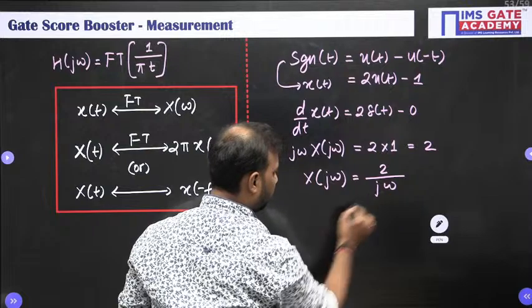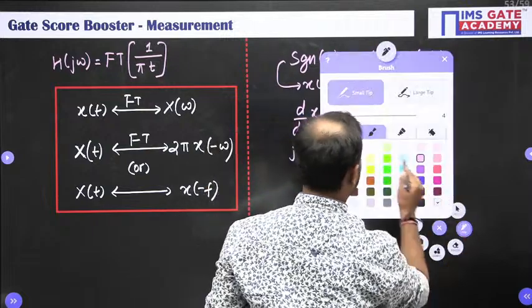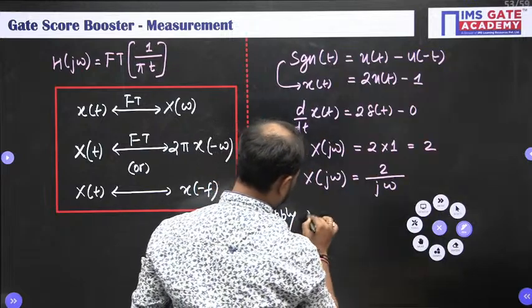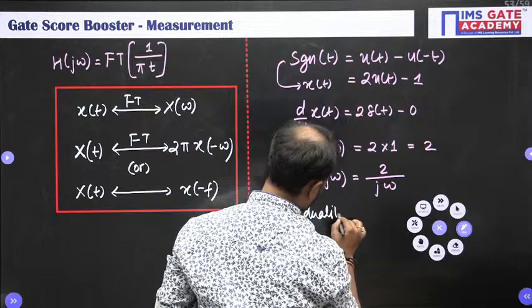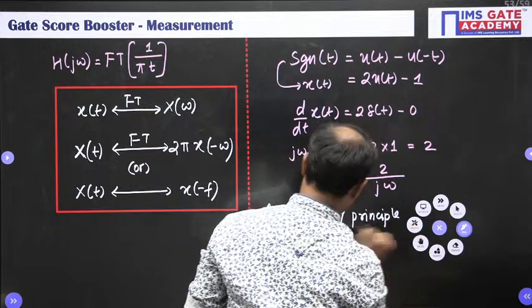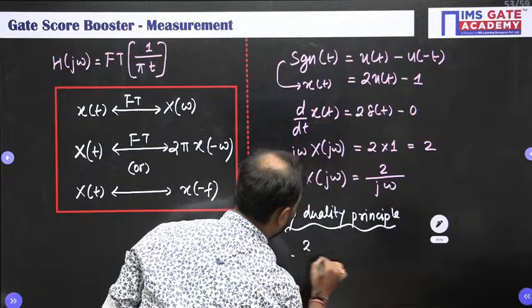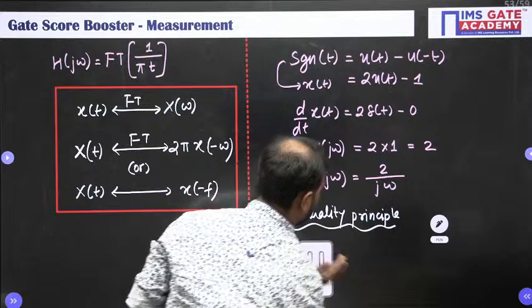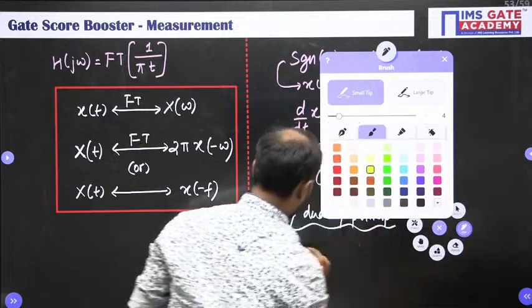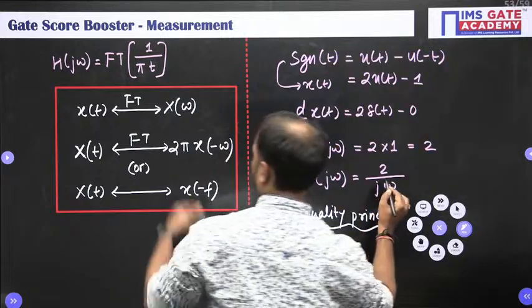Okay. Now apply the duality principle over here. So replace omega with t. So 2 by jt, replace omega with t.